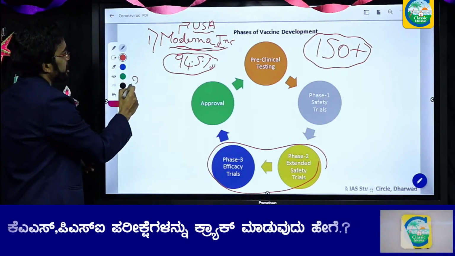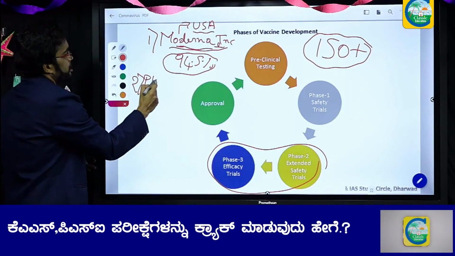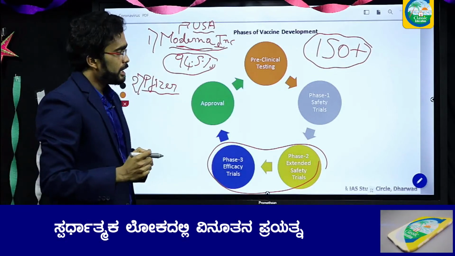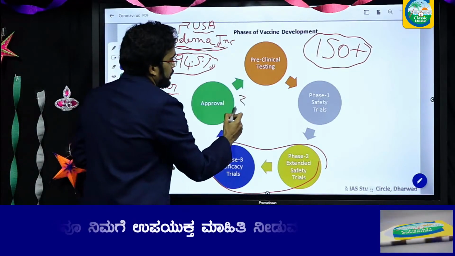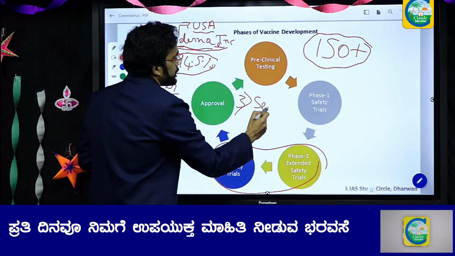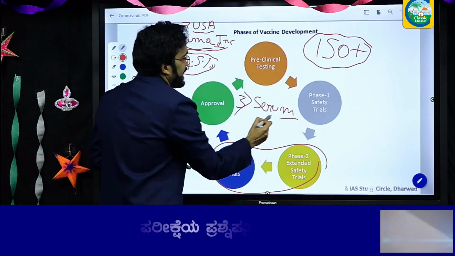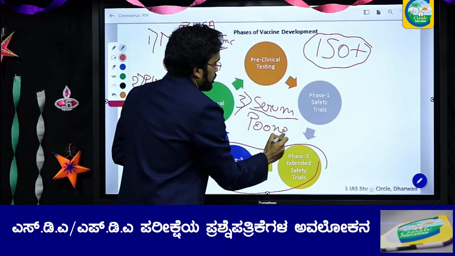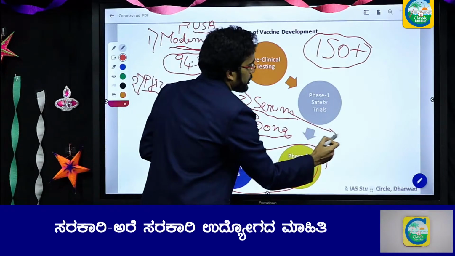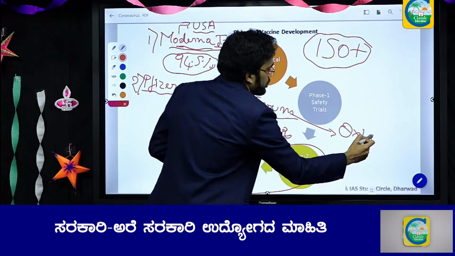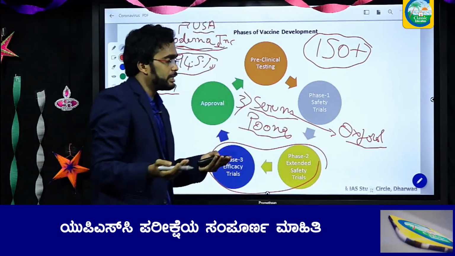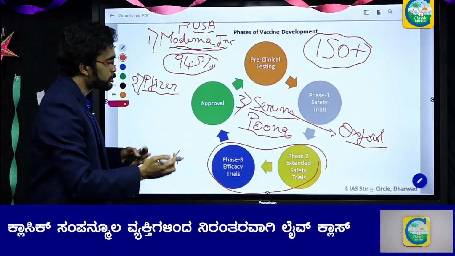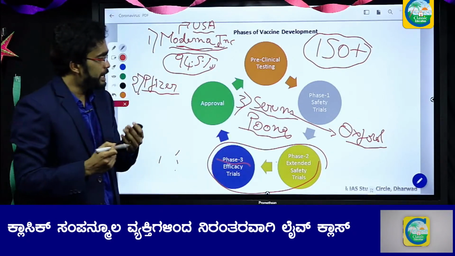Then there is another company called Pfizer. Pfizer is also an American company, and it is also developing its vaccine. Coming to Indian companies, there is the Serum Institute of India, located in Pune. It is testing the Oxford coronavirus vaccine. The Oxford people have developed a vaccine, and the Serum Institute of India at Pune is testing it. This is also in the phase 2 and phase 3 trial phases.